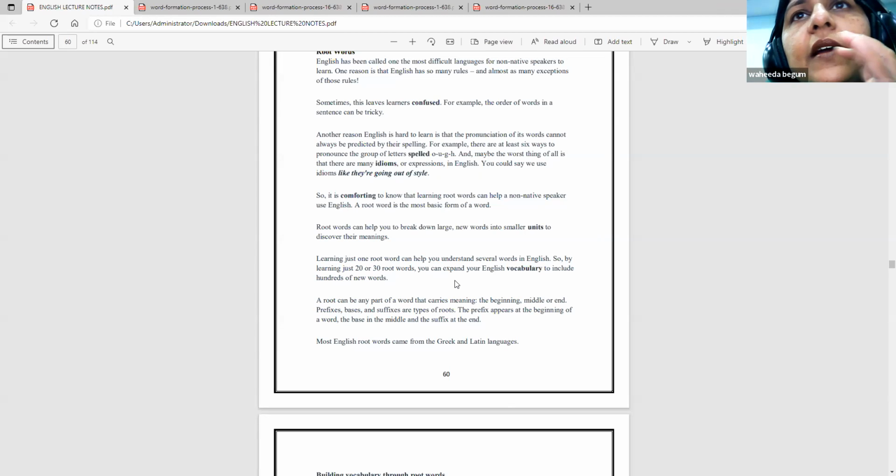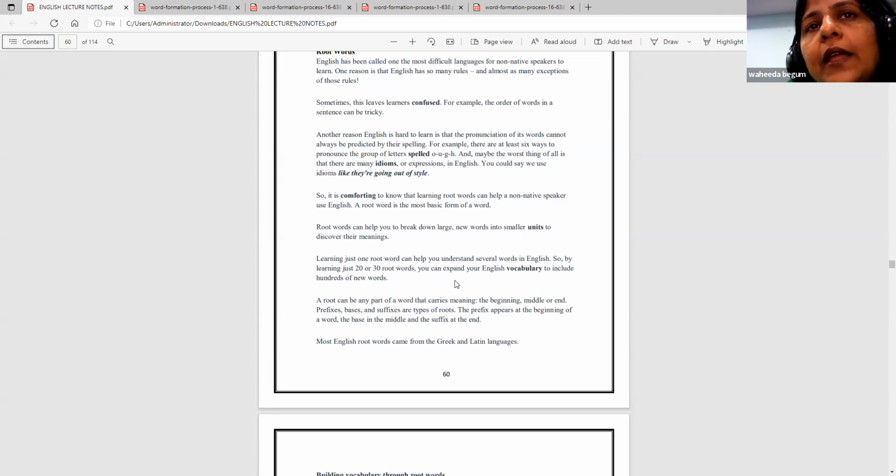Comforting to know that learning root words can help a native speaker use English. A root word is the most basic form of a word. Root words can help you to break down large or new words into smaller units to discover their meanings. Learning just one root word can help you understand several words in English. So by learning just 20 or 30 root words, you can expand your English vocabulary to include hundreds of new words.